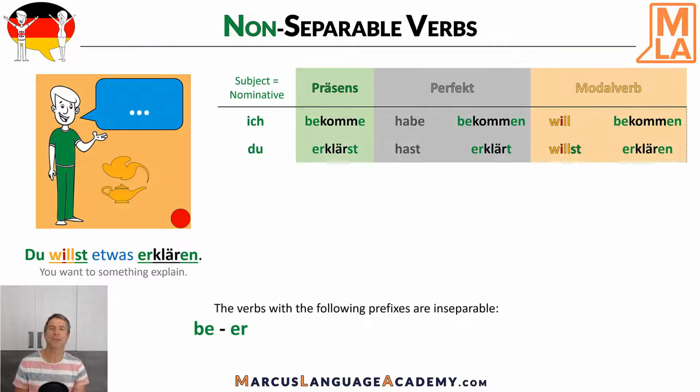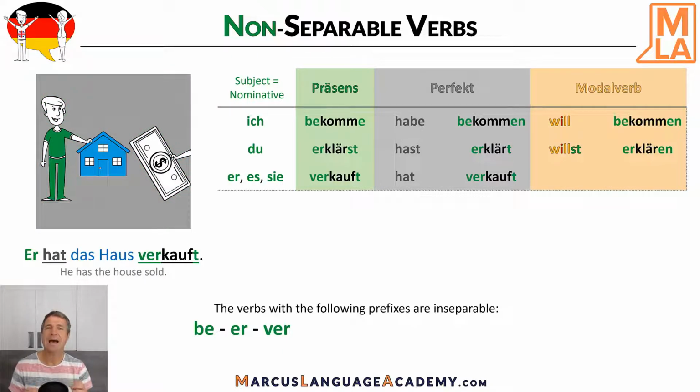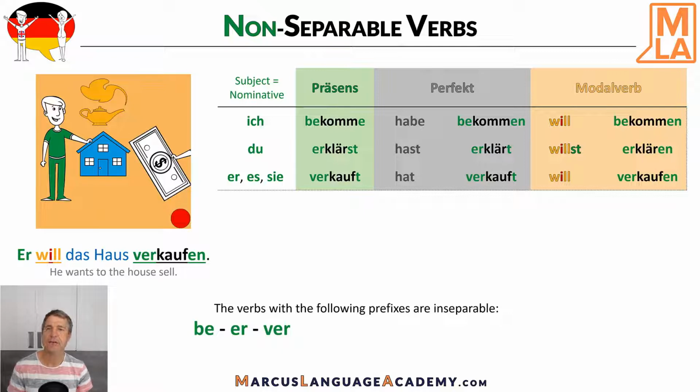Okay, our next prefix is ver, as in verkaufen, to sell. Präsens, er verkauft. Er verkauft das Haus. He sells the house. Perfekt. Er hat verkauft. Er hat das Haus verkauft. He has the house sold. Modalverb. Er will verkaufen. Er will das Haus verkaufen. He wants the house sell.